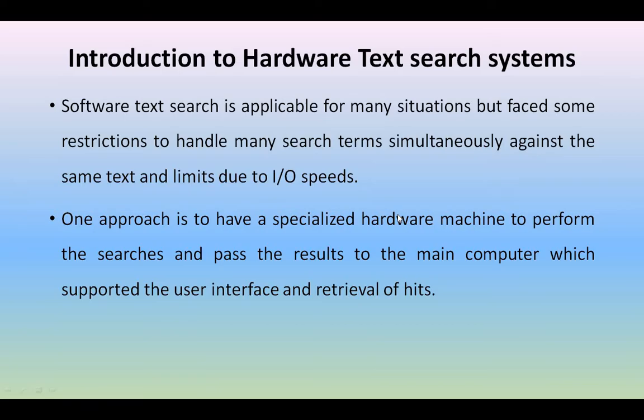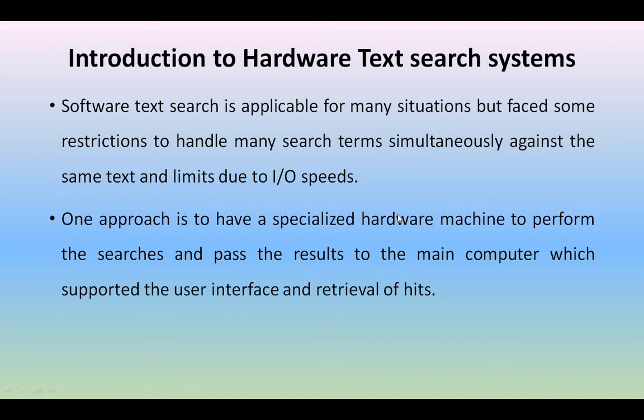So the main disadvantage of software text search algorithms is that they can't handle multiple search terms in parallel, and multiple pattern checking at a time is not possible due to input output speeds. This is one of the major drawbacks of software text systems.